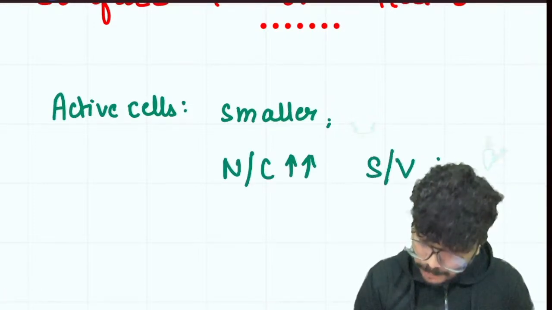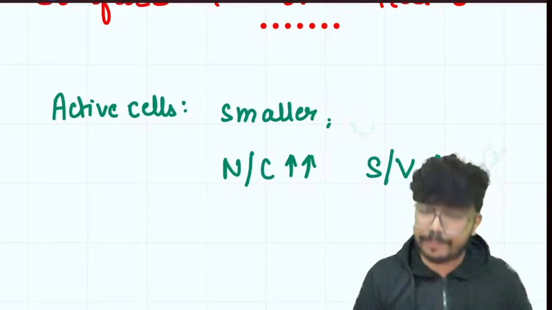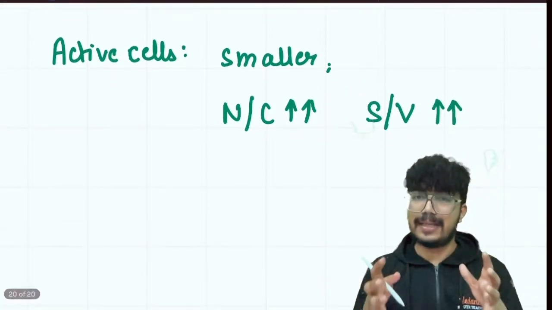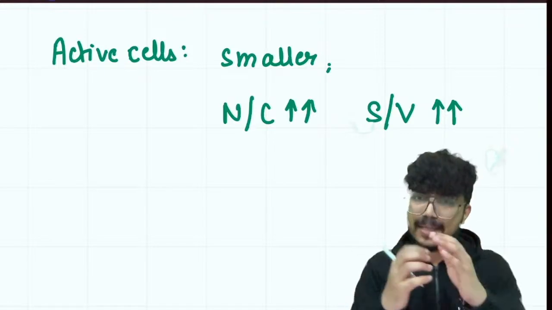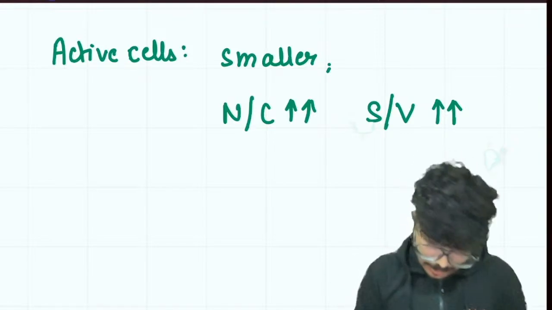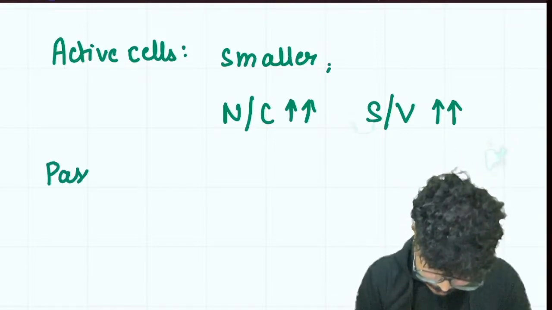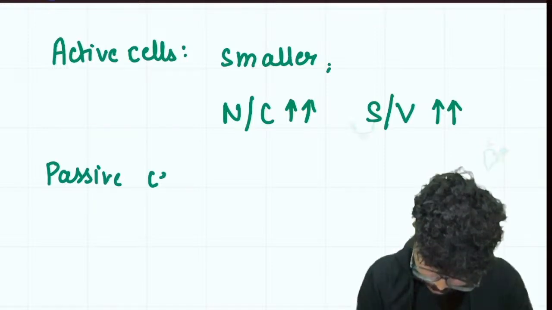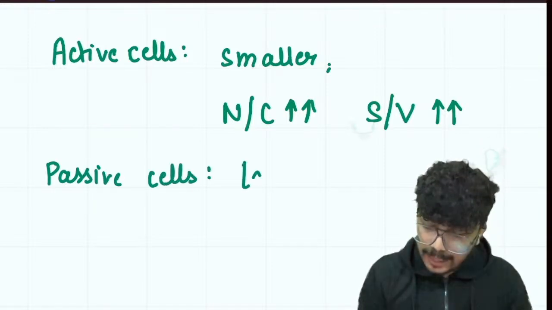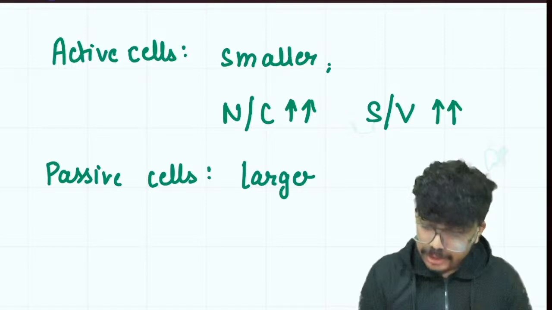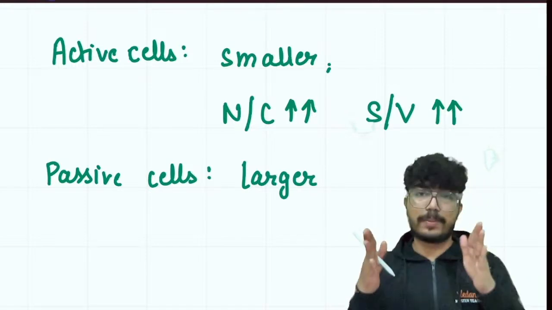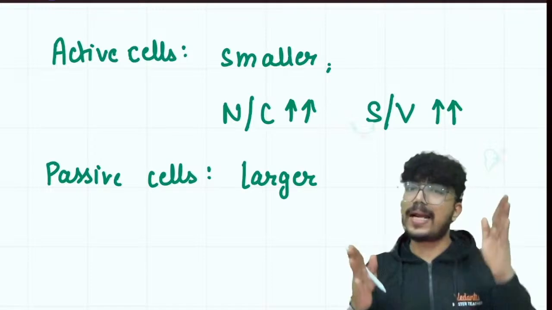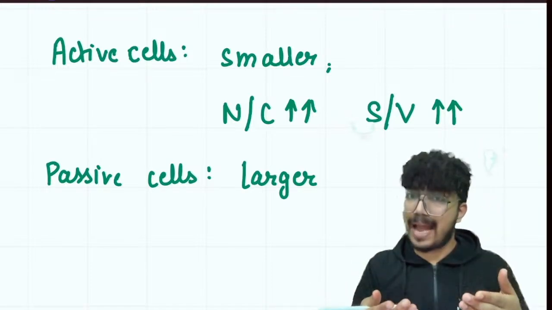Whereas the passive cells, such as the ovum, which has very limited metabolic activity, are going to be larger in size. If a cell is larger, it is going to be passive. So is it possible for a cell to be large in size and metabolically active?